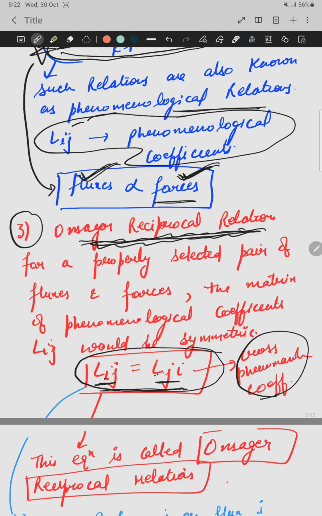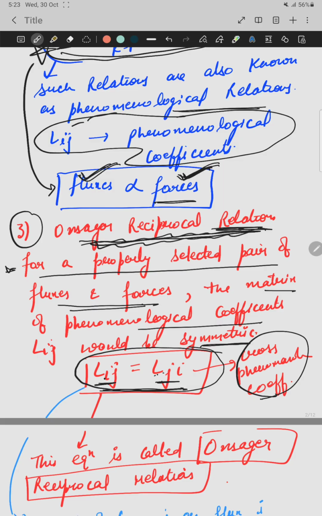If both are equal near the equilibrium state, this is the Onsager reciprocal relation. And in theory, for a particular selected pair of fluxes and forces, the matrix of phenomenological coefficients would be symmetric. This is the definition of the Onsager reciprocal relation.